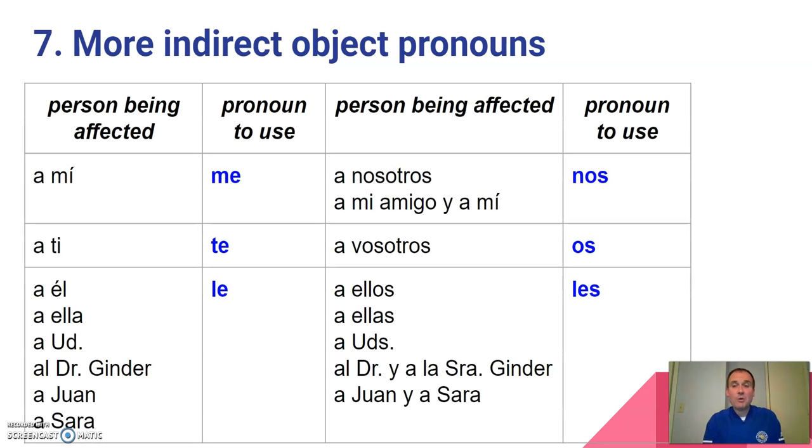Well, this chart is going to be one we're going to work with a lot. So those are my pronouns. We see me, te, le, nos, os, and les. And those are six pronouns that we've got to memorize. We're going to be using those quite a bit.